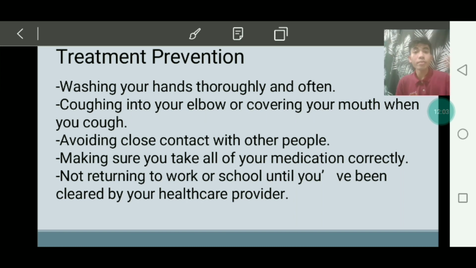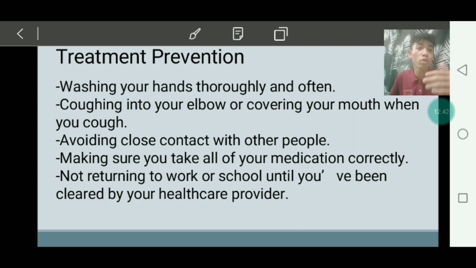So next is the treatment and prevention for tuberculosis. Here are the common things that we need to do. First is the washing of your hands. It's common. Cough into your elbow, covering your mouth. You can also use your towel, but better not to leave it everywhere to avoid the spread of the bacteria. Keep it to yourself. When you're coughing, just cover like this.